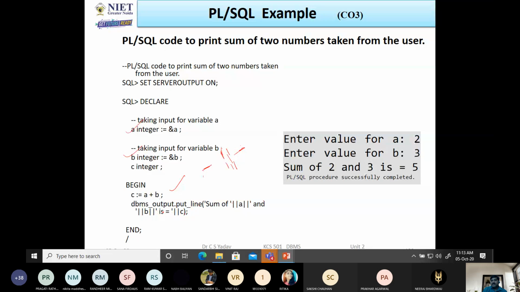So here the program will ask for the input for a: enter the value for a, we will enter 2, then enter the value for b, we will enter 3, then the sum of 2 and 3 is 5, and this output will be displayed on the monitor.